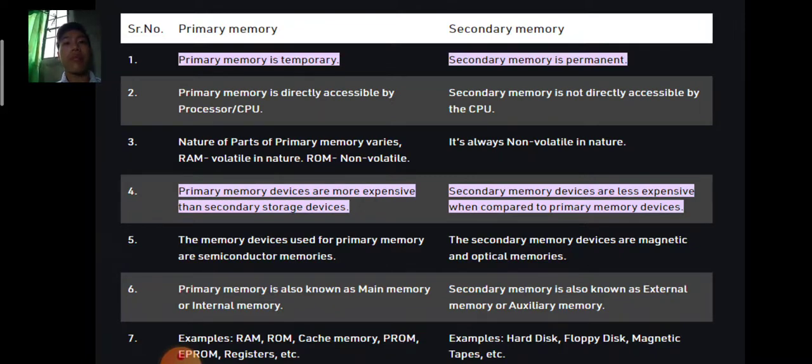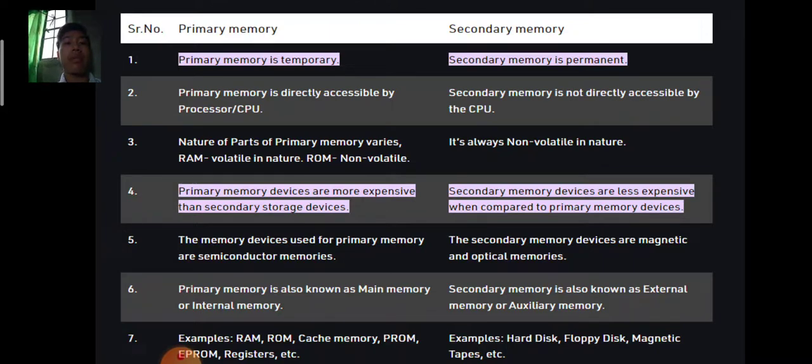The nature of primary memory varies: RAM is volatile in nature, ROM is non-volatile. Secondary memory is always non-volatile in nature. Primary memory devices are more expensive than secondary storage devices. Secondary devices are less expensive when compared to primary memory devices. The memory devices used for primary memory are semiconductor memories, while secondary memory devices are magnetic and optical memories.